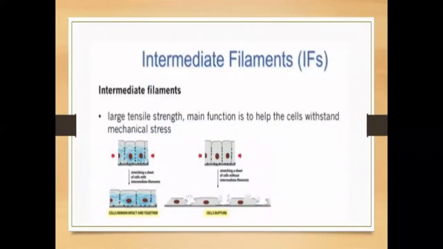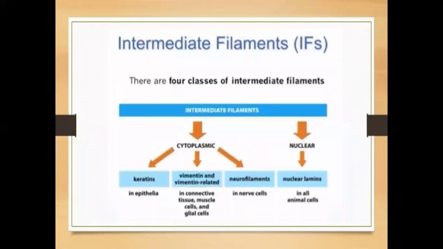Intermediate filaments have large tensile strength, and their main function is to help the cell withstand mechanical stress. There are four classes of intermediate filament: the cytoplasmic ones, which are keratin, vimentin and vimentin-related, and neurofilaments, plus nuclear lamins. Keratins are in epithelia, vimentin and vimentin-related filaments are in connective tissue, muscle cells and glial cells, neurofilaments are in nerve cells, and nuclear lamins are in all animal cells.